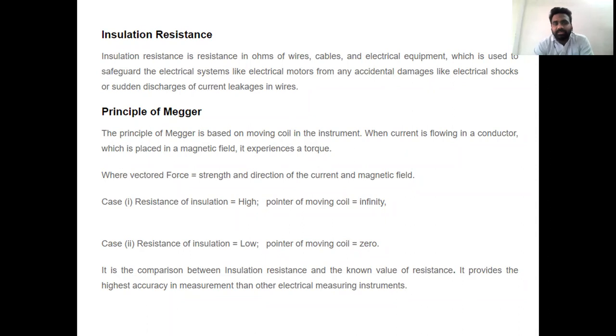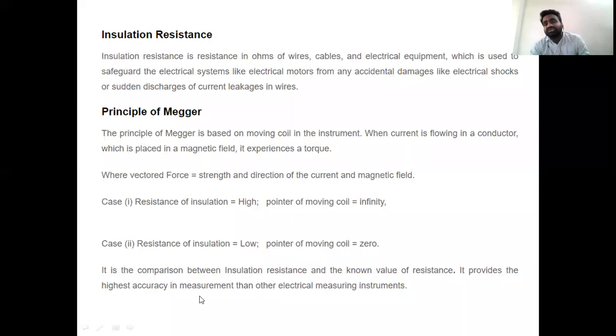Now the principle of the Megger. The Megger works on the concept of the moving coil instrument, which works on the principle of the permanent magnet moving coil instrument. What does that principle say? Whenever a current-carrying conductor is placed in the presence of a magnetic field, it will experience a certain amount of force. That is Faraday's law of electromagnetic induction.